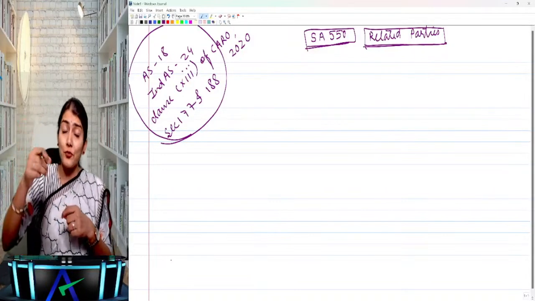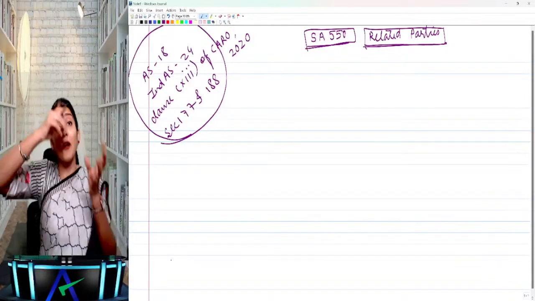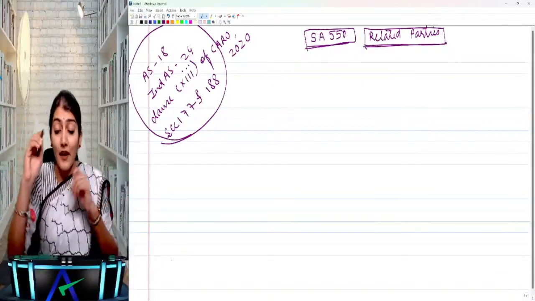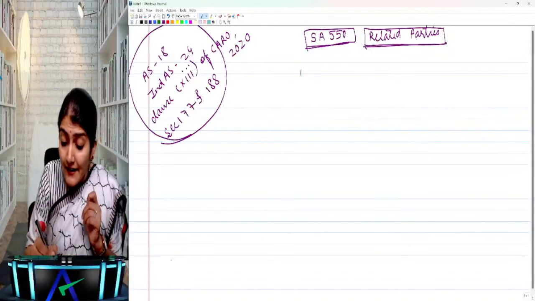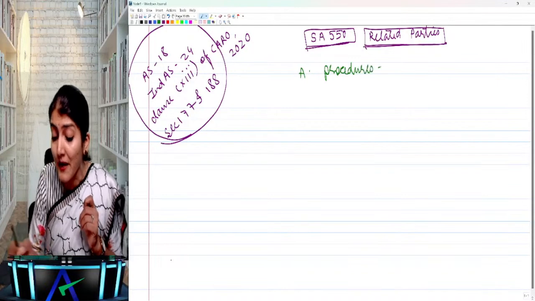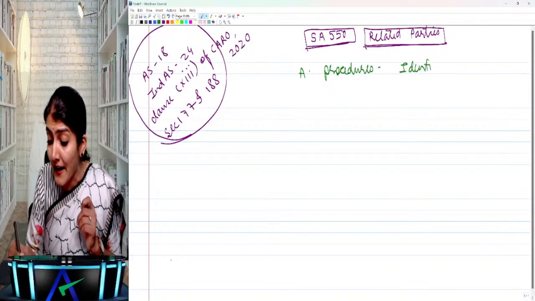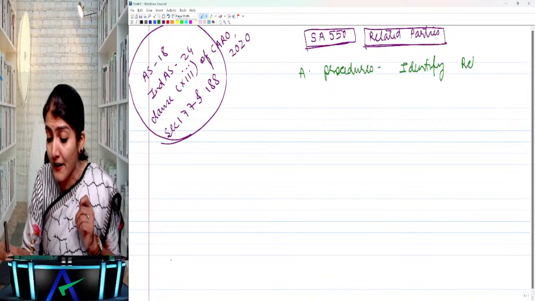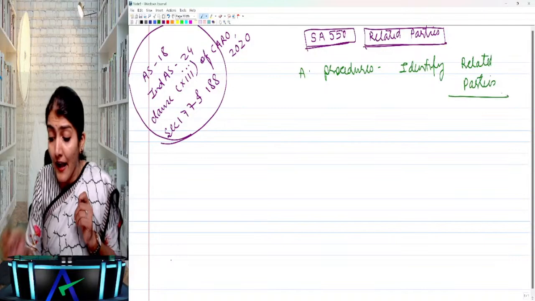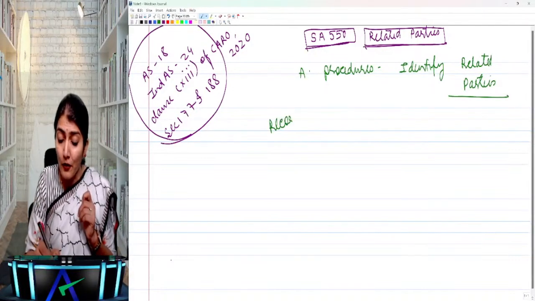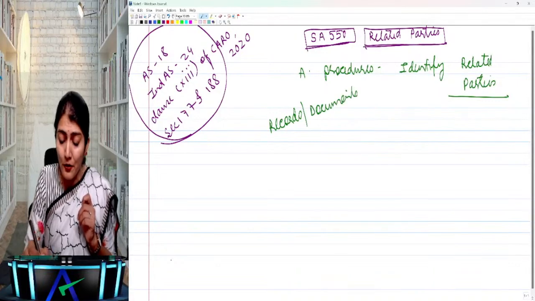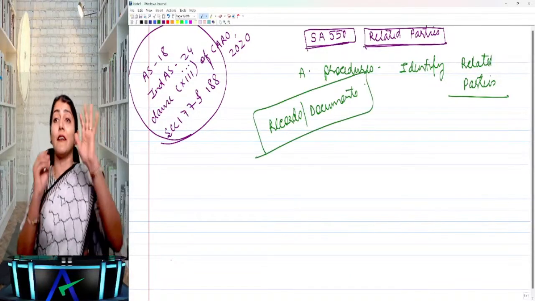Now what I need to do, as an auditor, is perform the audit procedures to check the related parties. So what are the audit procedures to identify the related parties, and which audit procedures will help the auditor to identify the existence of related parties? It says that the auditor needs to maintain alertness while reviewing the records or documents throughout the audit.